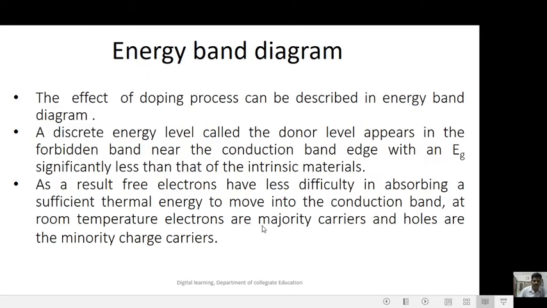The effect of the doping process can be described in the energy band diagram. The discrete energy level called the donor level appears in the forbidden band near the conduction band edge with an Eg significantly less than that of the intrinsic materials. As a result, free electrons have less difficulty in absorbing sufficient thermal energy to move into the conduction band. At room temperature, electrons are majority carriers and holes are the minority charge carriers.